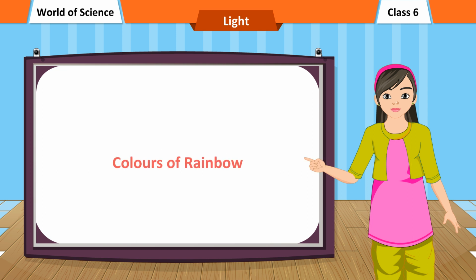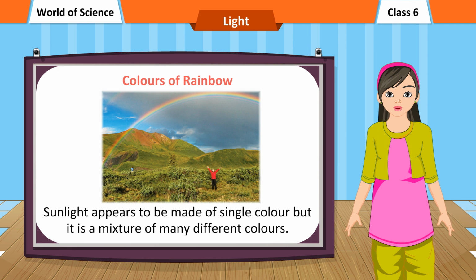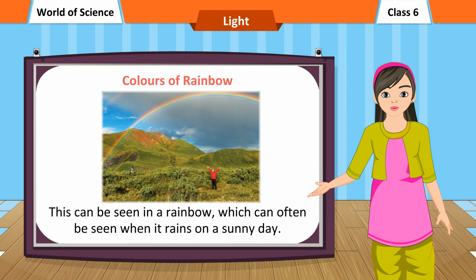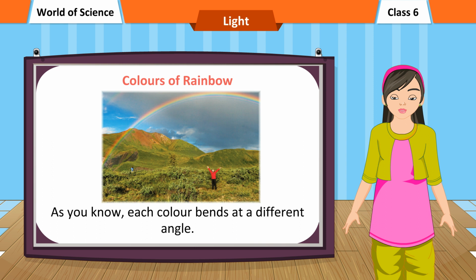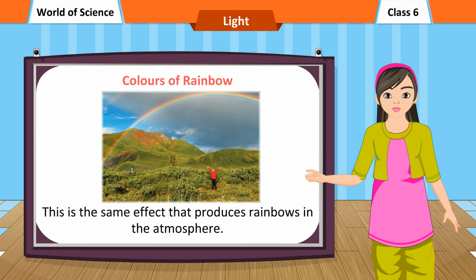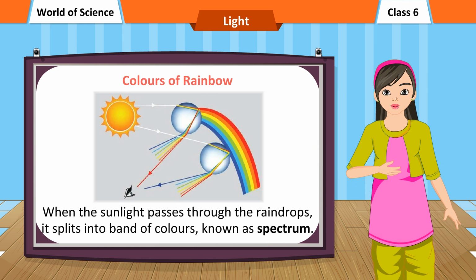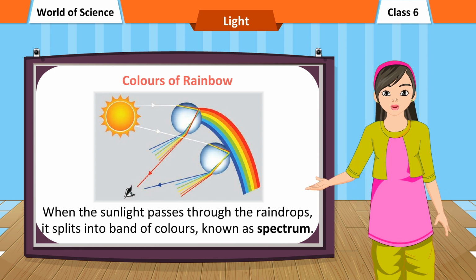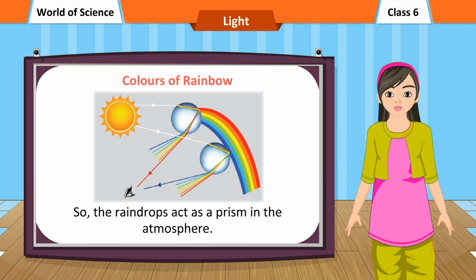Colors of rainbow. Sunlight appears to be made of a single color, but it is a mixture of many different colors. This can be seen in a rainbow, which can often be seen when it rains on a sunny day. As you know, each color bends at a different angle. This is the same effect that produces rainbows in the atmosphere. When the sunlight passes through the raindrops, it splits into a band of colors, known as a spectrum. So, the raindrops act as a prism in the atmosphere.